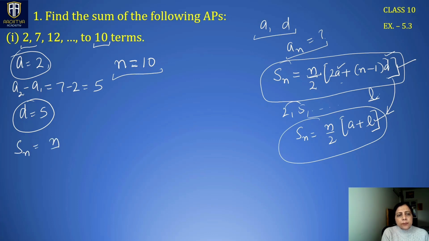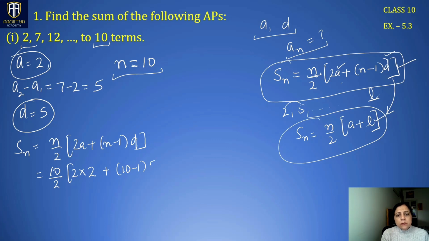Sn is n by 2 times (2a plus (n minus 1) d). Here n is 10, so 10 by 2, 2 multiplied by a, substituting a as 2, plus n minus 1, which is 9, times d, which is 5. So we have 5 times (4 plus 9 fives, which is 45).